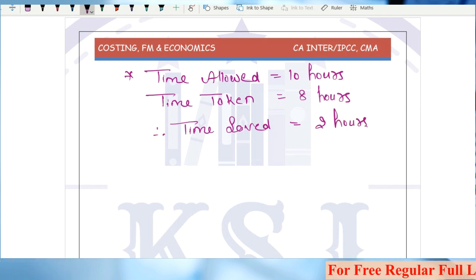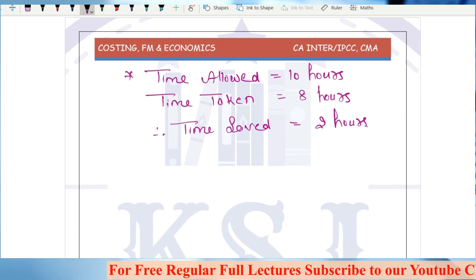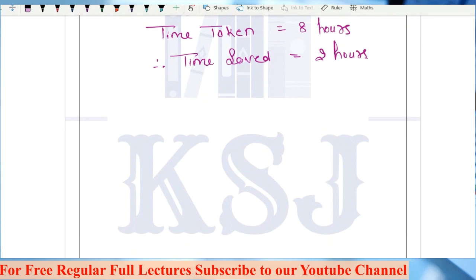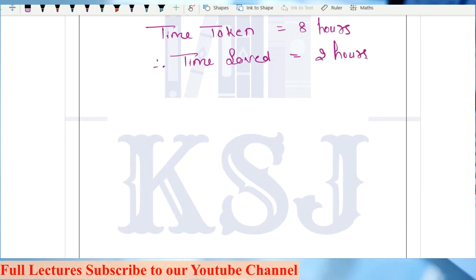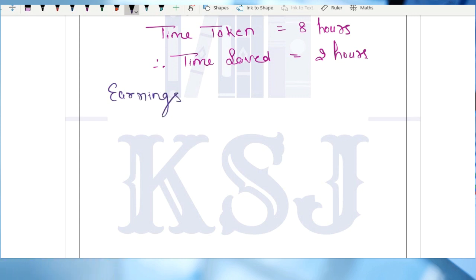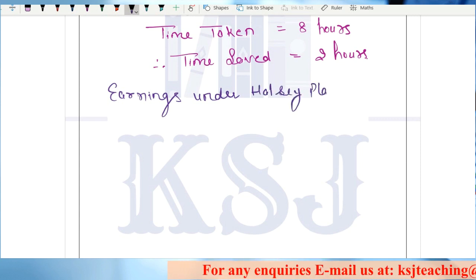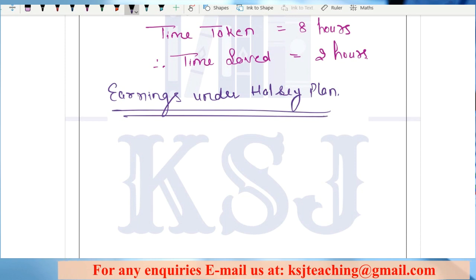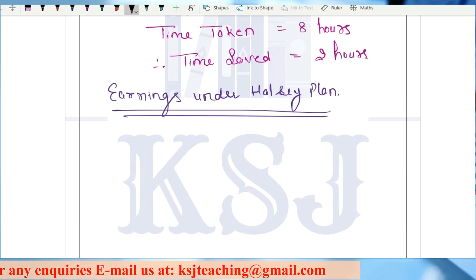Any doubt up till this point? We have got time allowed, time taken, and time saved. Now we have to calculate his earnings under the Halsey plan. Right? Now how to calculate earnings under the Halsey plan, sir?